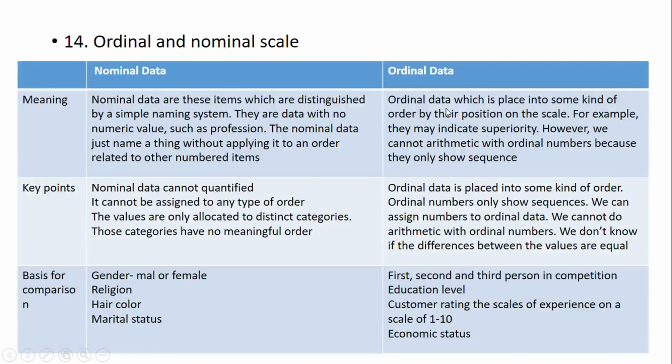Ordinal data place some kind of order by the position on the scale. For example, they indicate superiority. Ordinal data are placed into some kind of order. Ordinal data numbers show the sequence. For example, first, second, third position in a competition, educational level, customer rating scales and experience on a 1 to 10 scale, then economic status of a person.